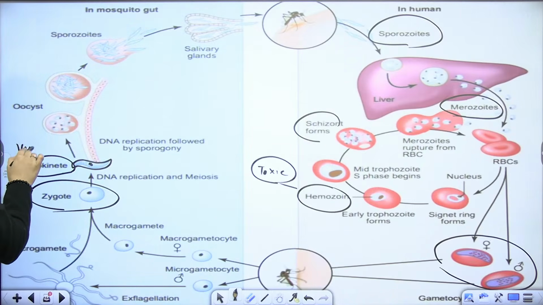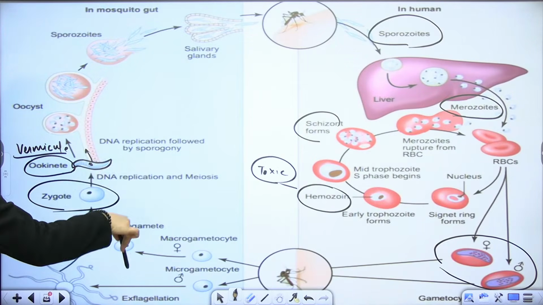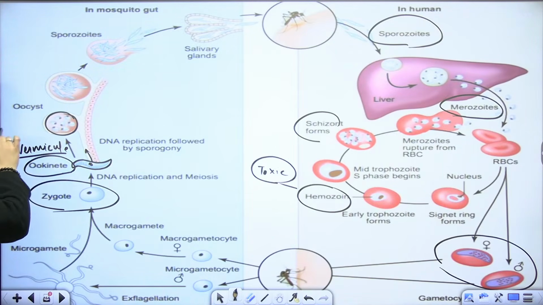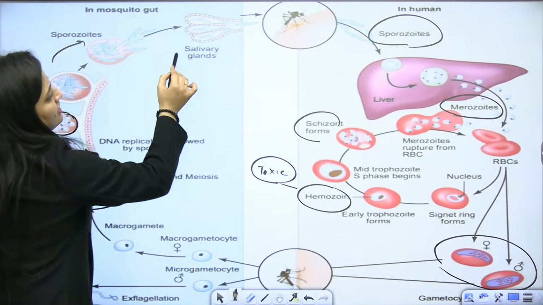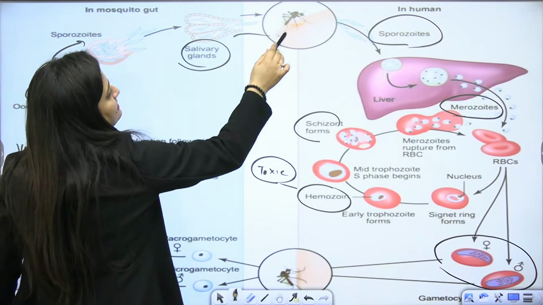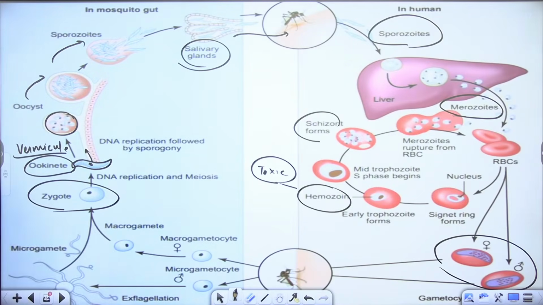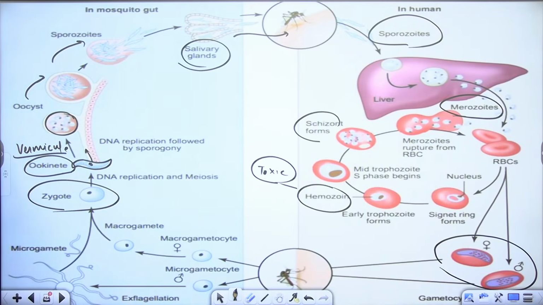So eukaryote, and yes, vermicule is also the word that we have used. So finally, after that, this is basically the sporogony, right? It will rupture this gut wall, enter there, and form oocyst. Further they are dividing, further the fission is there. So these sporozoites will again go to the salivary glands, and that's how it works. This is all about the malarial parasite.